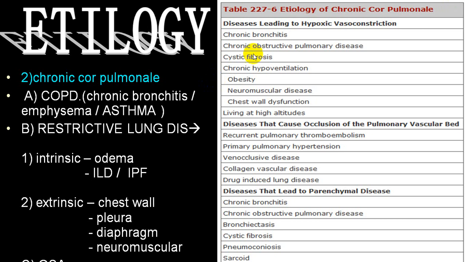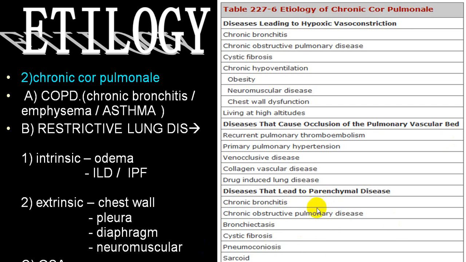These are all the different conditions which can end up with chronic cor pulmonale, and this is a big list. Lung parenchymal disease includes chronic bronchitis, COPD, bronchiectasis, fibrosis, cystic fibrosis, pneumoconiosis, sarcoidosis, and interstitial pulmonary fibrosis.